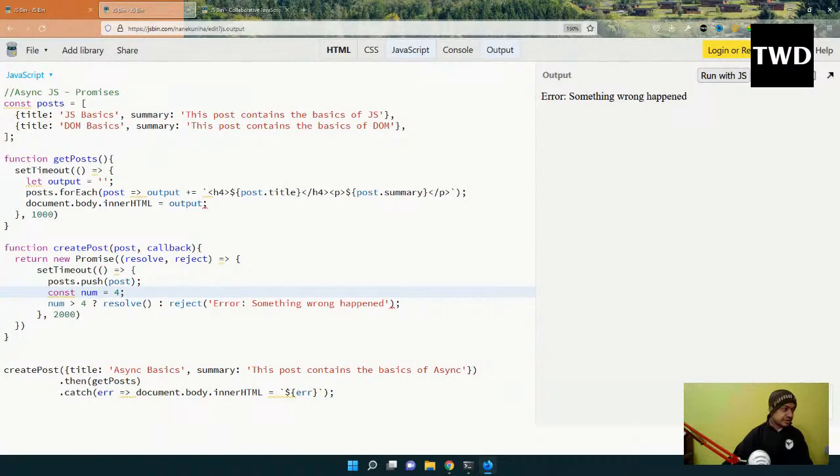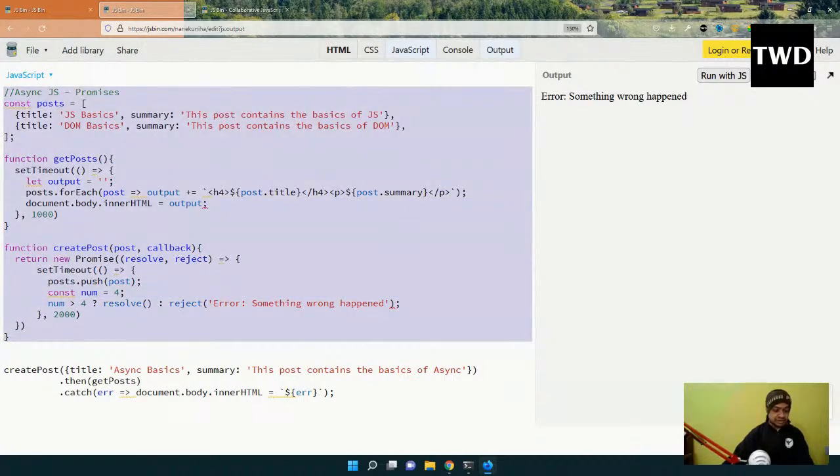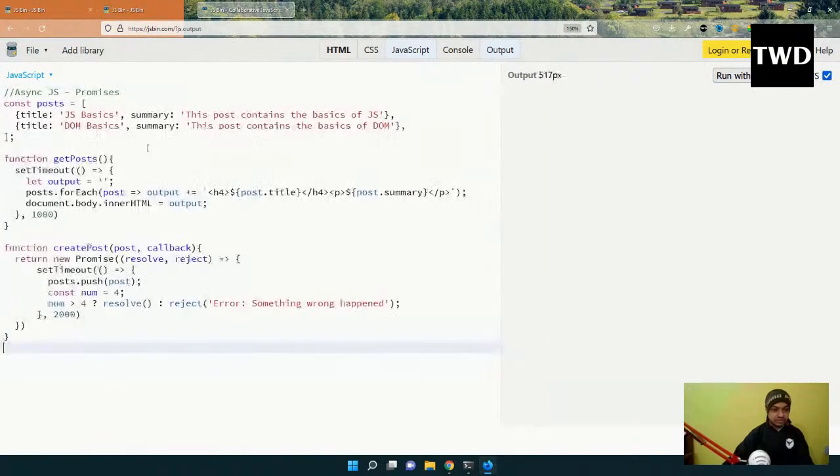Okay, so the next thing which we are going to learn is async await. Okay, async await we are going to learn.